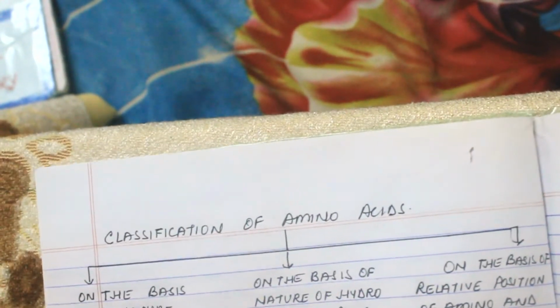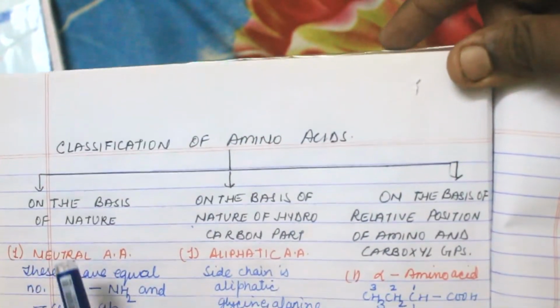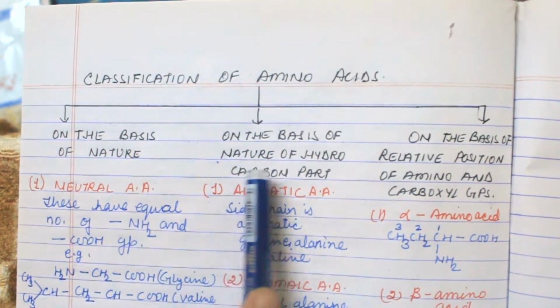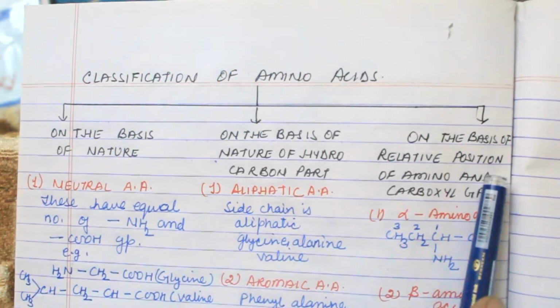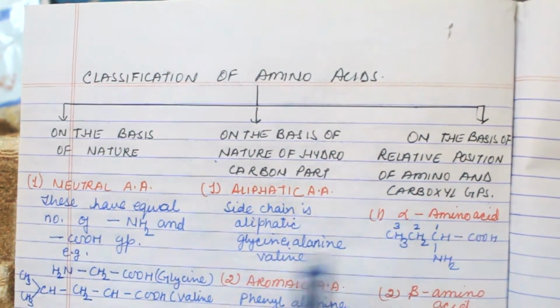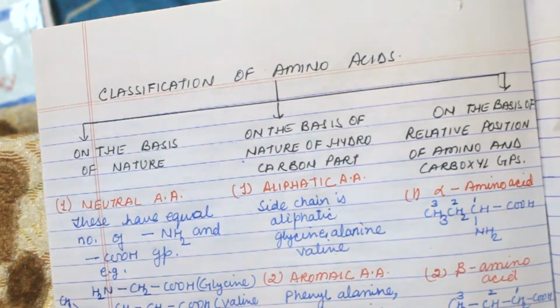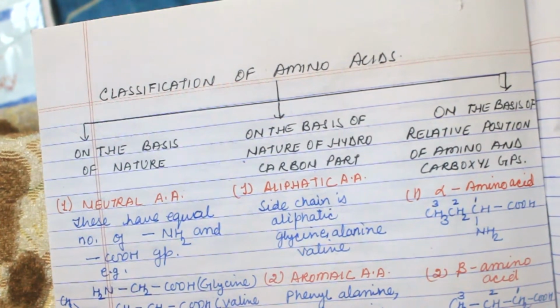Now come to classification of amino acids. Three types of classification are there: on the basis of nature, on the basis of hydrocarbon part, and on the basis of position of the carboxyl group. So on the basis of nature, these are divided into four parts.